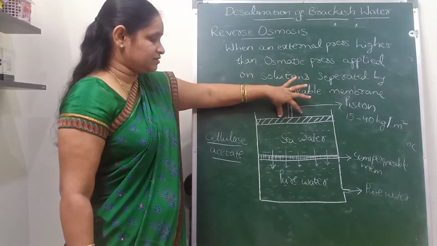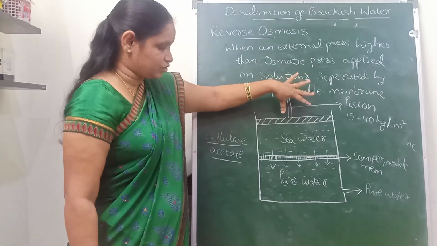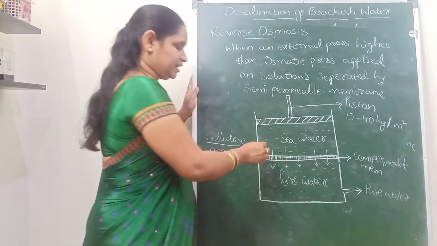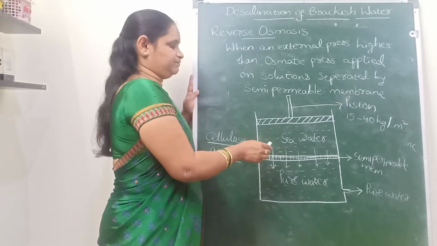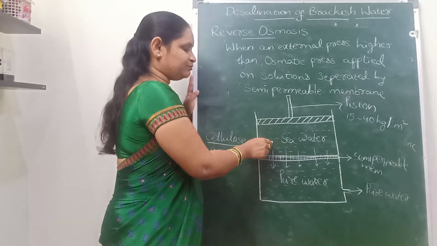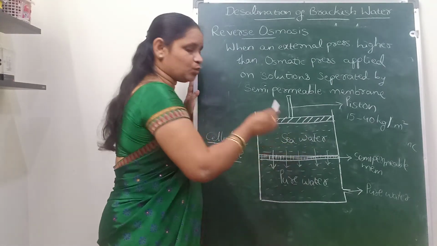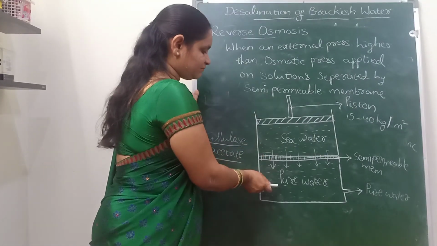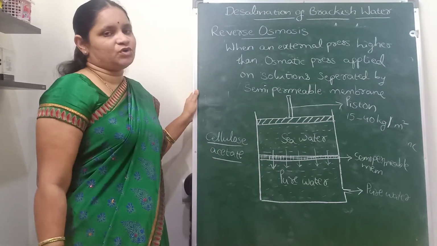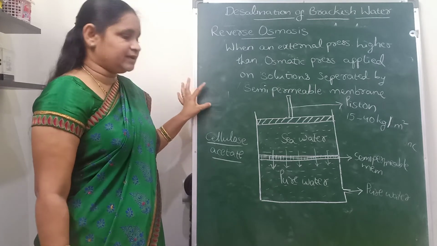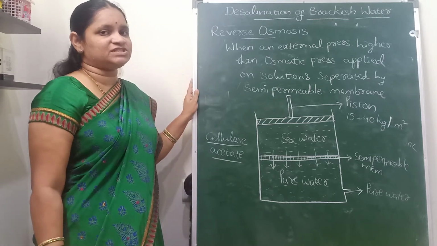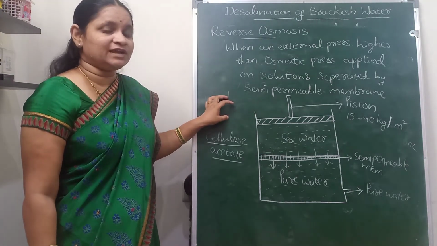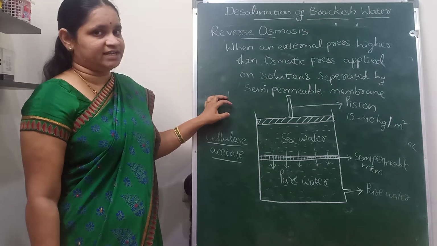created by the piston, the water molecules are forced to move from sea water to the pure water. So here the water leaves behind all the impurities within the sea water. Only the pure water will move through the semi-permeable membrane from sea water to the pure water. The advantage of this technique is that it is very helpful for removing all the different kinds of impurities.